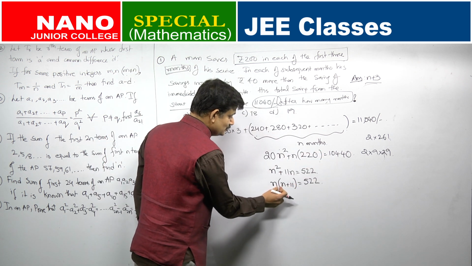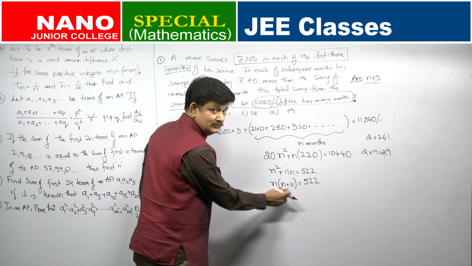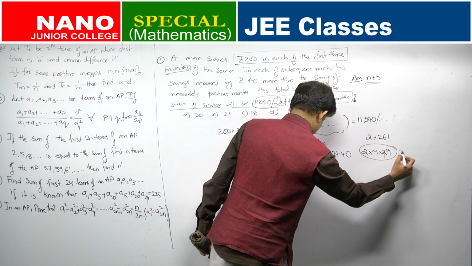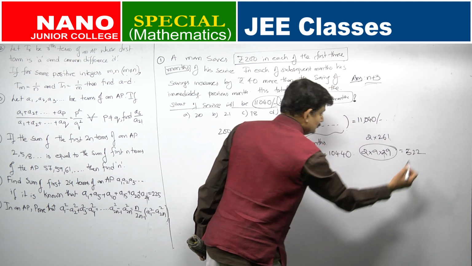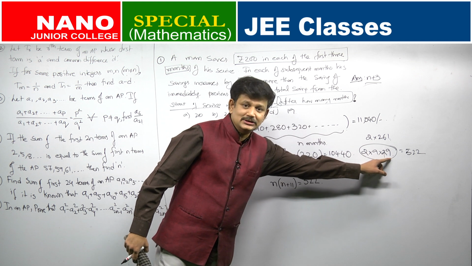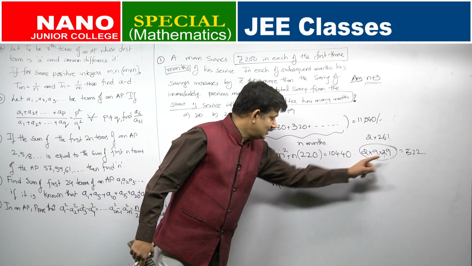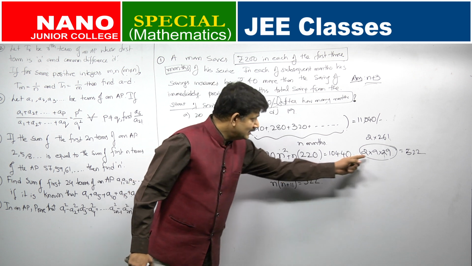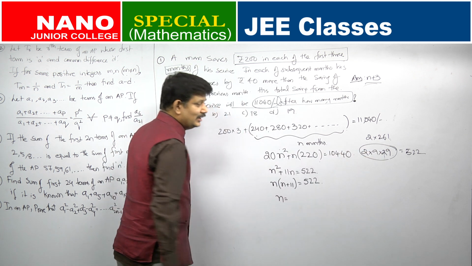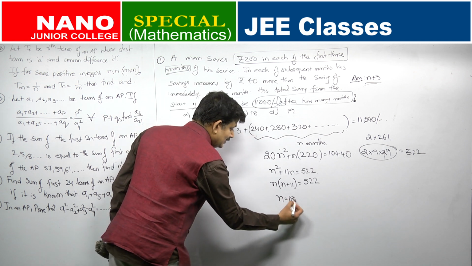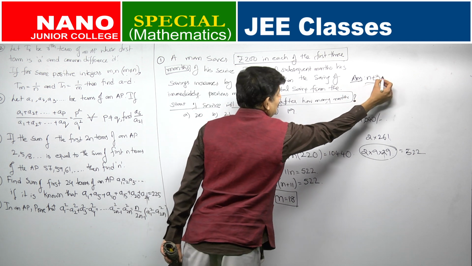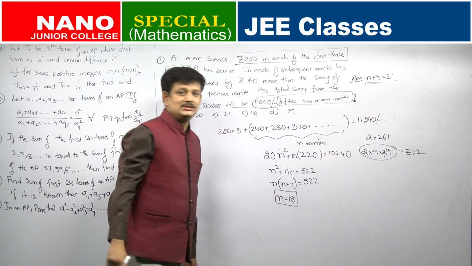So, I want to see two numbers whose difference is 11, and whose product is 522. So, what are those numbers? Can you see them directly here? 9 2s are 18 and 29. 18 and 29, their difference is 11 and their product is 522. So, happily you can answer it, n will be equal to how much? 18. So, what will be your final answer? n plus 3, that is 21. After 21 months this will happen.